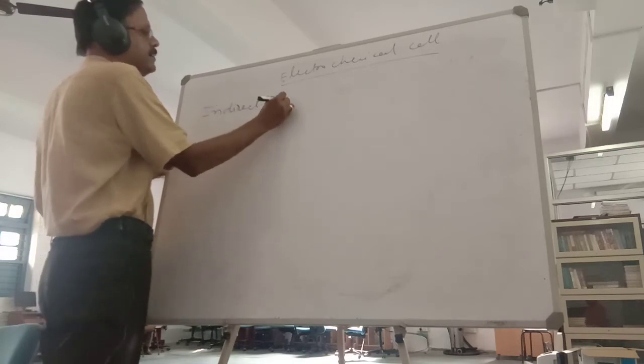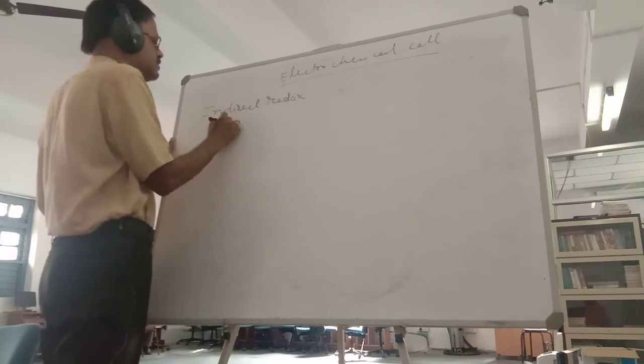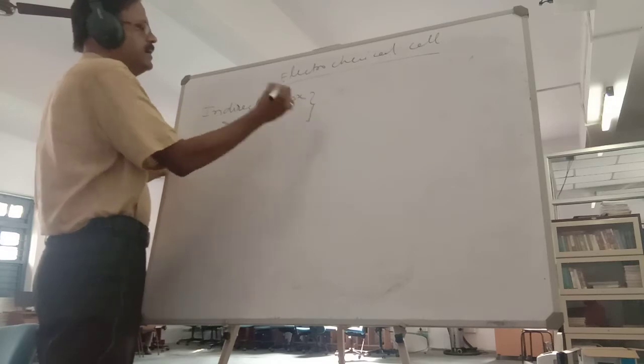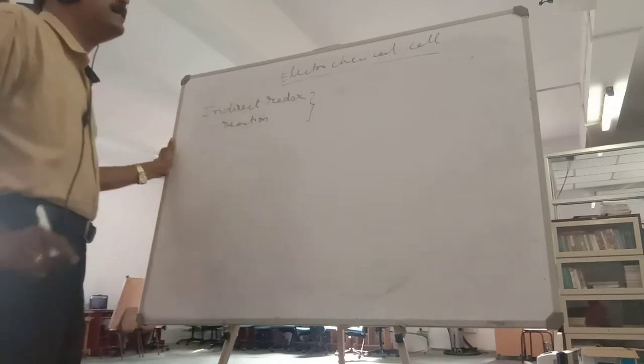Indirect redox reaction. So what is an indirect redox reaction?